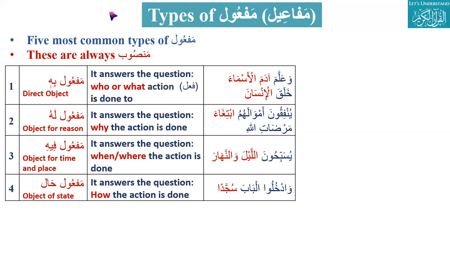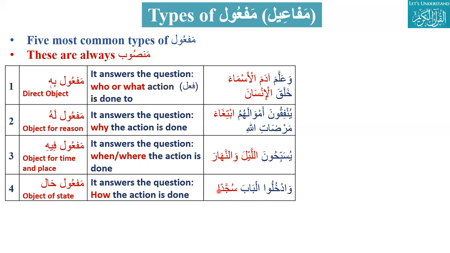Wadkhulu al-baba sujjadan. Please translate. And they all enter the door.